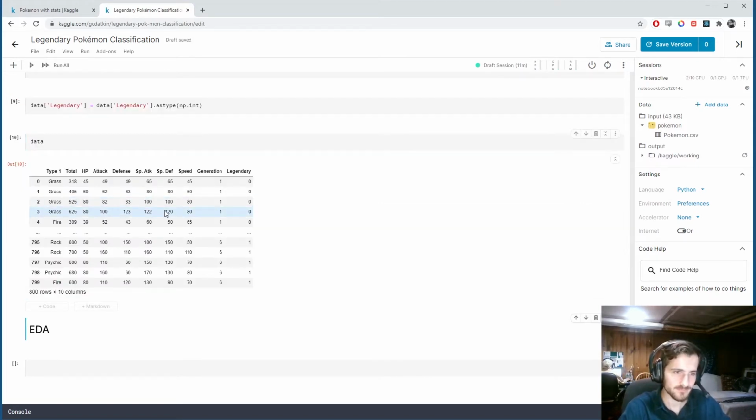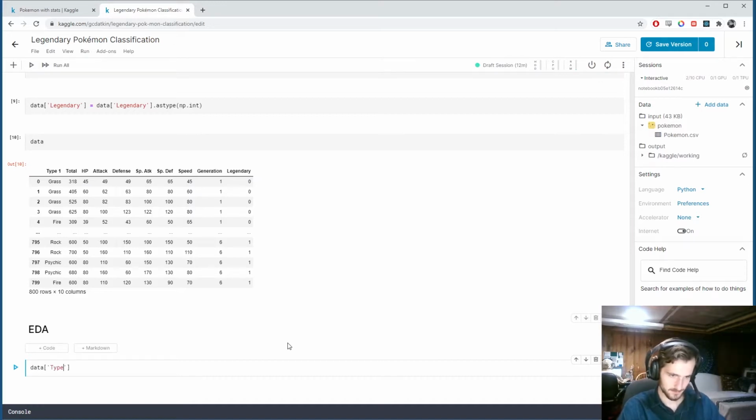Okay, so this is good. Now I want to check the unique values of this type 1 column. Since this is our only categorical variable, we want to see what kind of values it takes on. And I have some idea, but I just want to see them all. So data['type 1'].unique().